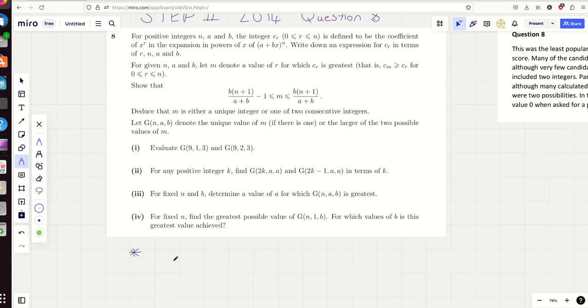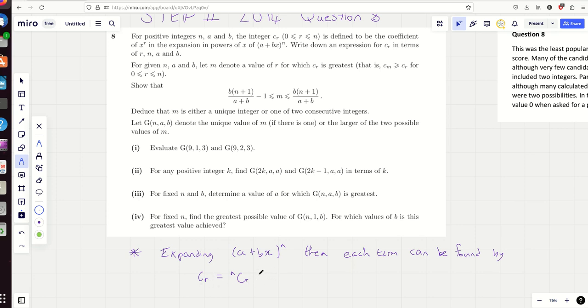Okay, so if I'm expanding (a + bx) to the n, yeah, then each term can be found by, okay, and this is fairly obvious. Now remember, we only care about the coefficient. Now we're going to have, if we're doing c_r, where r is basically the power on x, you're going to do n choose r. Should we start with n choose r? Because you always do n choose r in these expansions, yeah?